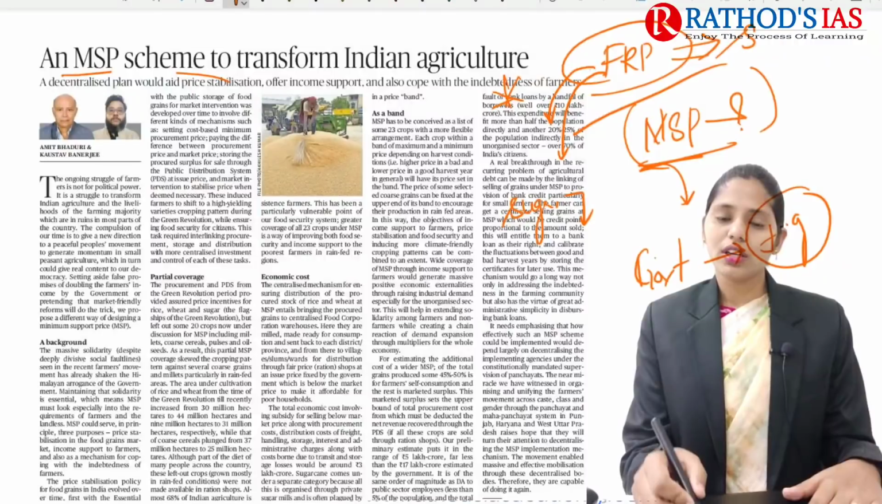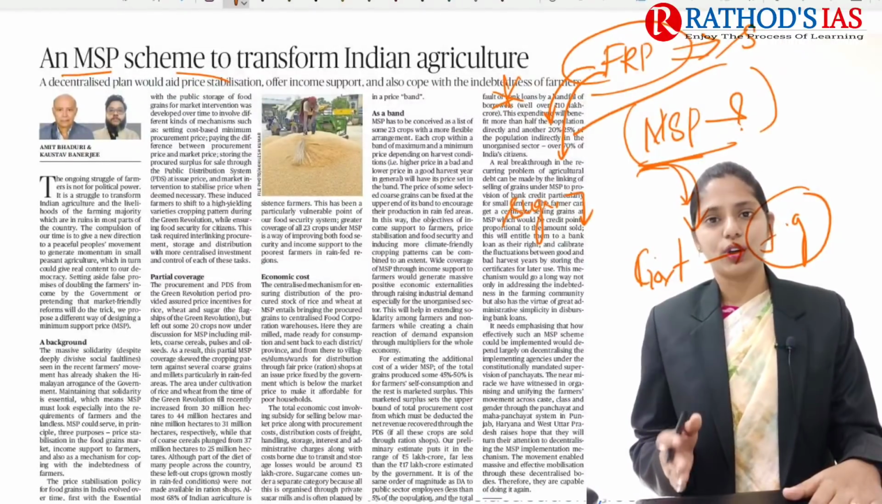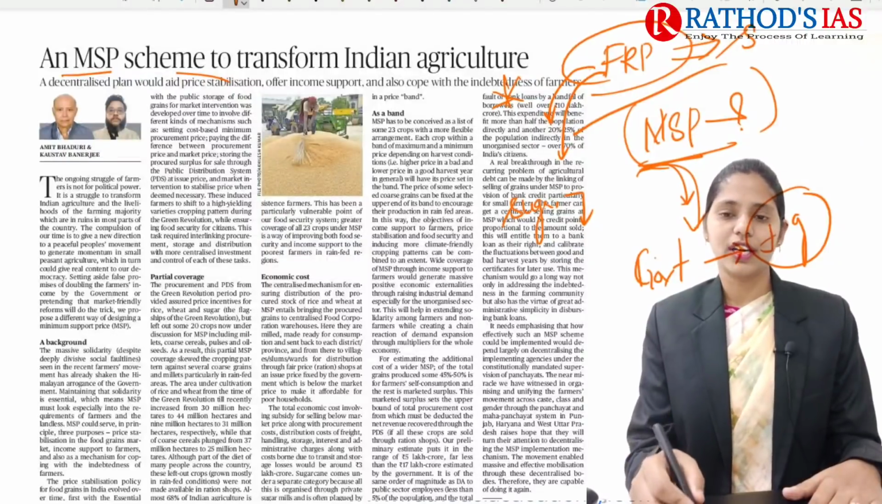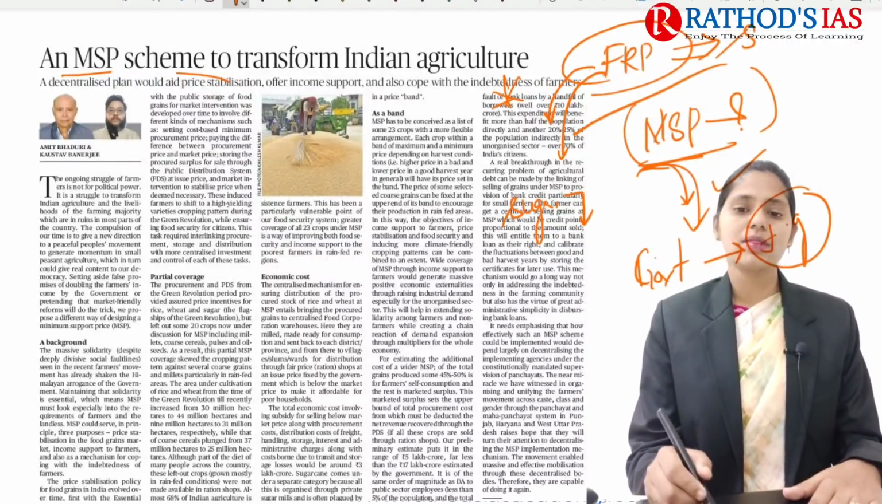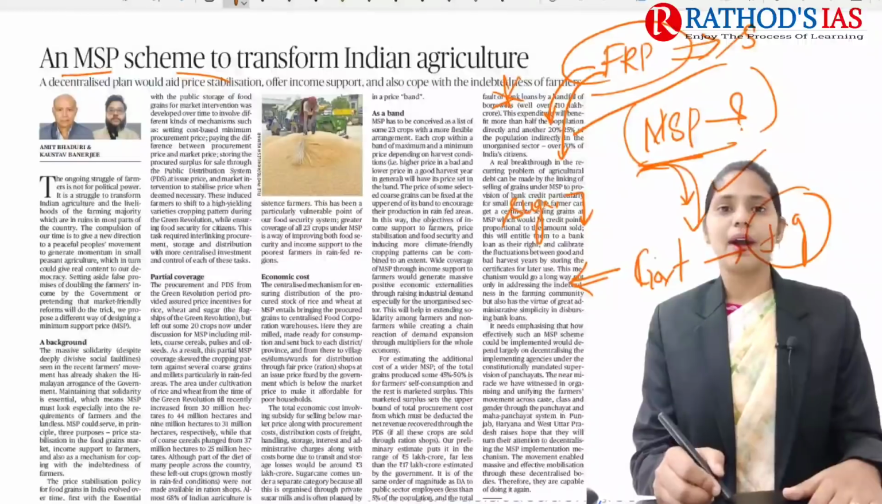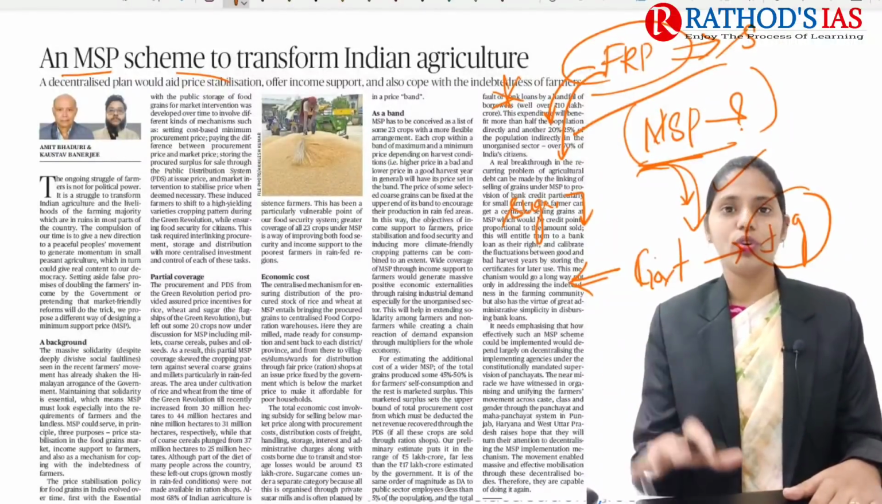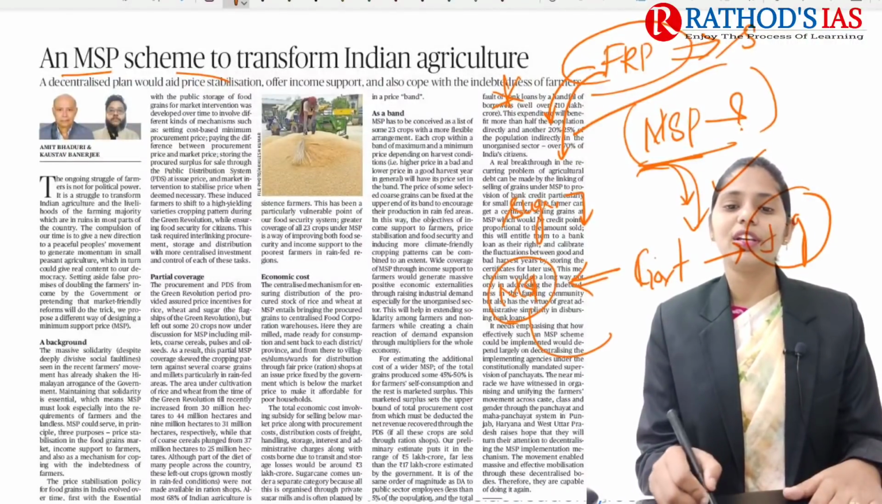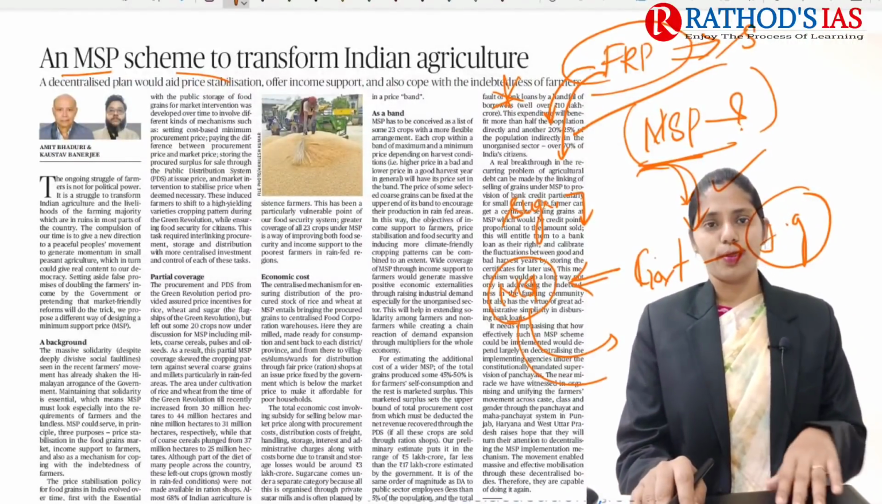So if you're talking about this MSP, it is a procurement price that will be paid by the government for the food grains purchased from these farmers. It will be announced by the government before the sowing of that particular crop, so that based on this MSP, farmers can decide whether they should go for sowing that crop or not.